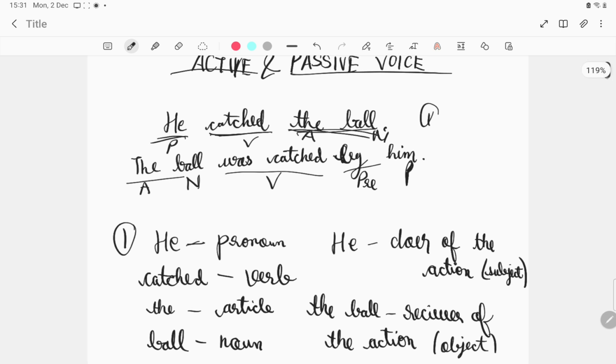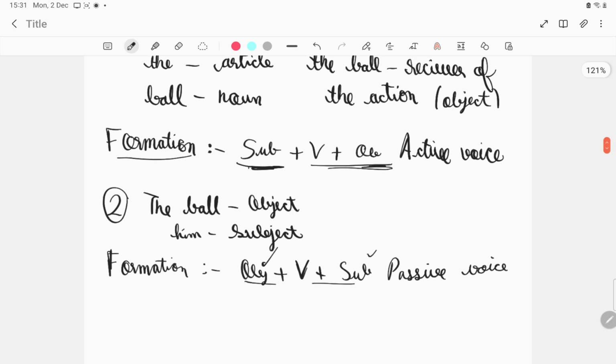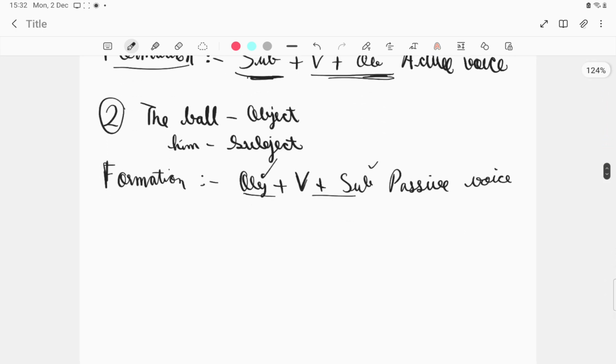So there is of course a difference in the verb also, which we'll further discuss. Okay, now in the active is, wait, let me scroll it.